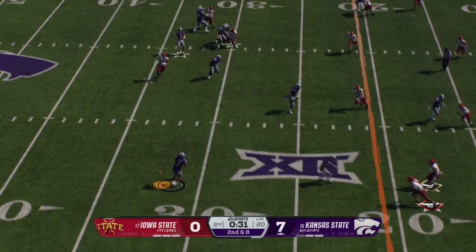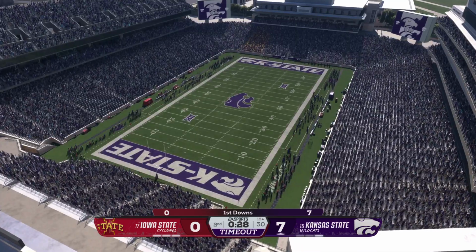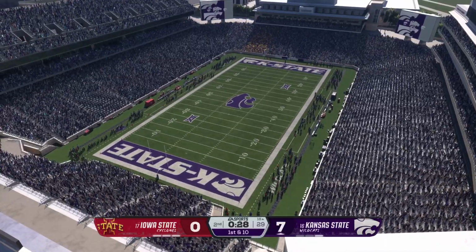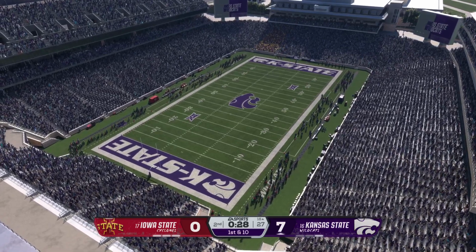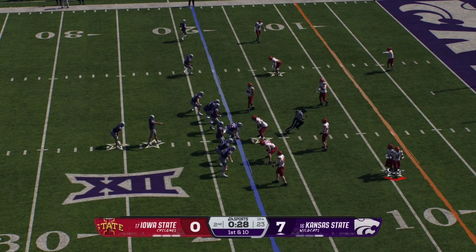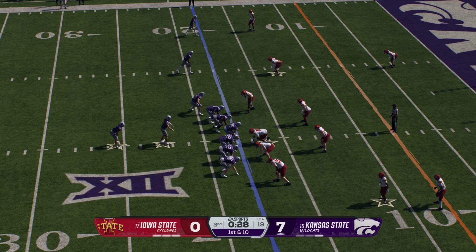2nd down, we're going to throw it. It's a wide receiver screen. Finds just enough space and makes the 1st down. And the offense will call a timeout. That's their 2nd of the half. How many first downs is that on this drive? This defense allows 1 or 2 more drives like this, and they're going to be gassed by the third quarter.